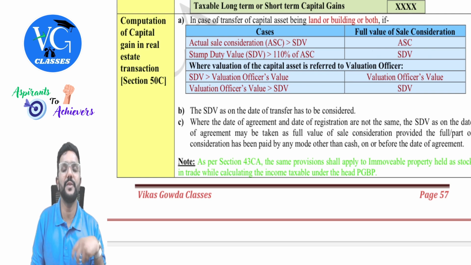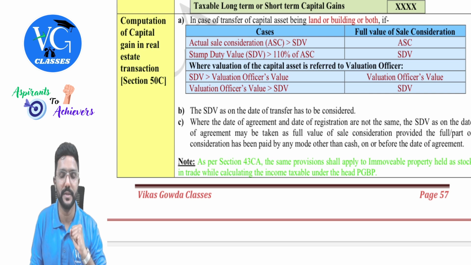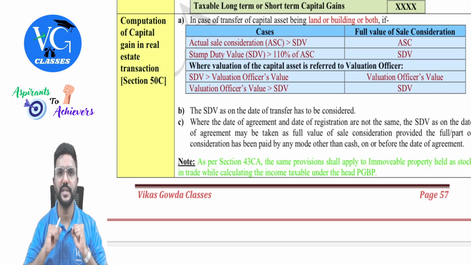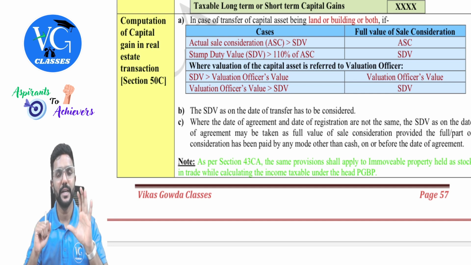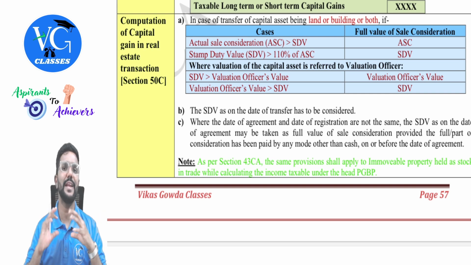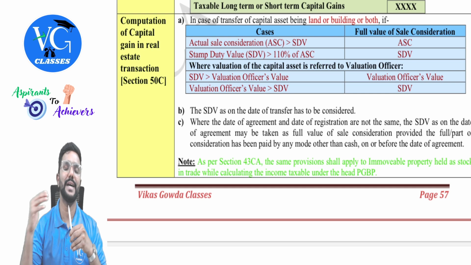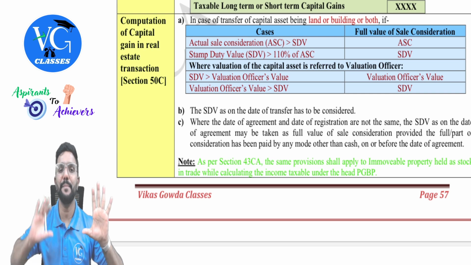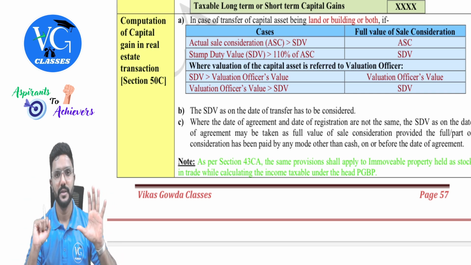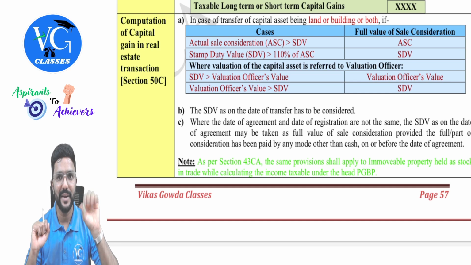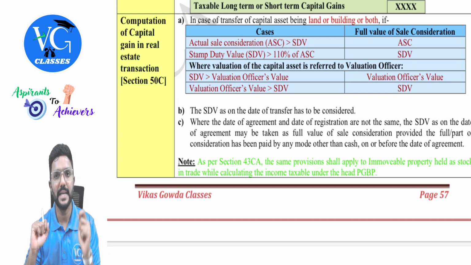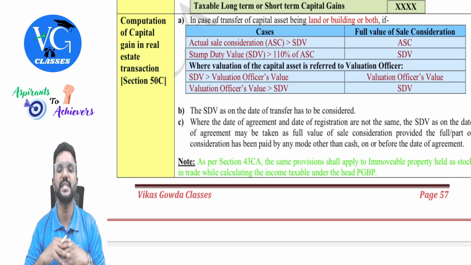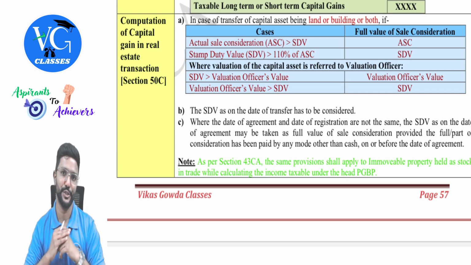And stamp duty value, we need to take it on the date of transfer. But sir, what if date of agreement and date of registration are different? Normally, the date of agreement will come prior, guys. On that date, the stamp duty value might be lower compared to the stamp duty value on the date of registration. So if they are different, stamp duty value on the date of agreement can be considered, provided at least a part of the consideration is received in any mode other than cash.